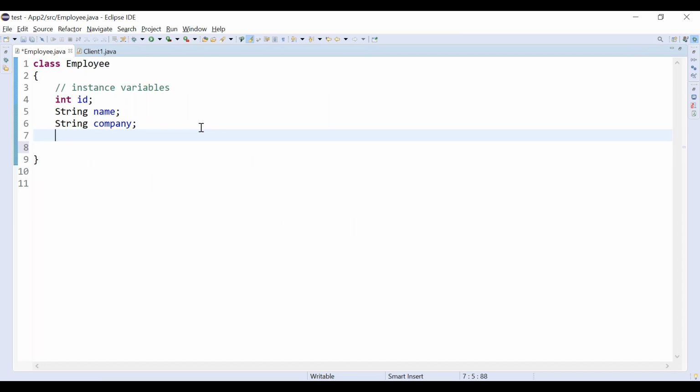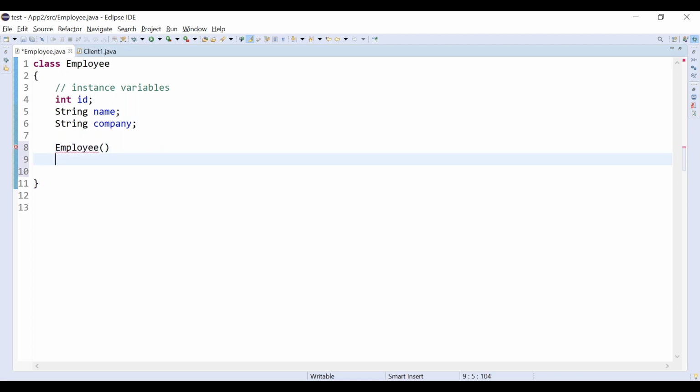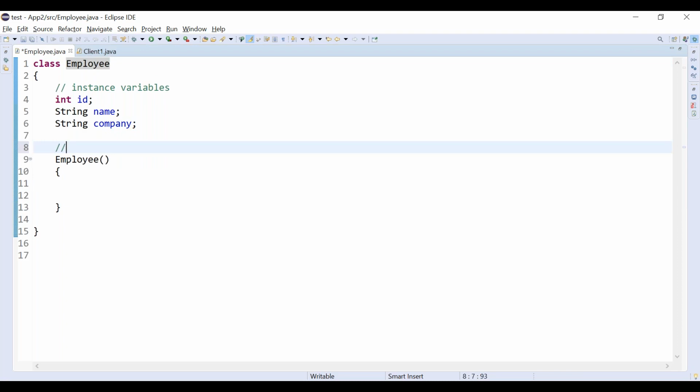When we are compiling, what will the compiler do? It will create one constructor like this, Employee(). We are not creating it. It will check, is there a constructor available inside the Employee class? No. Who is generating this constructor? The compiler, right? This is the default constructor, right?